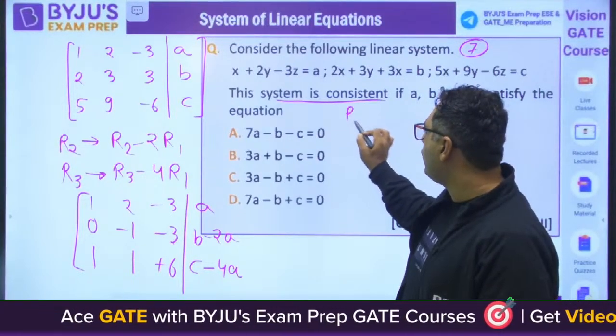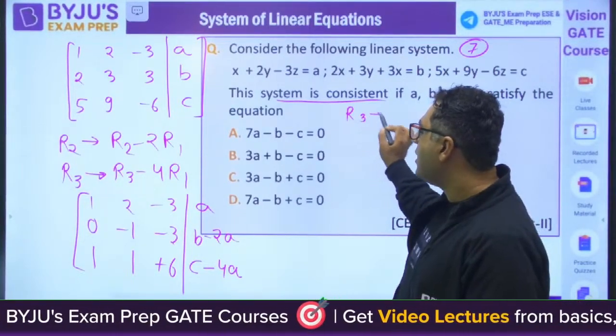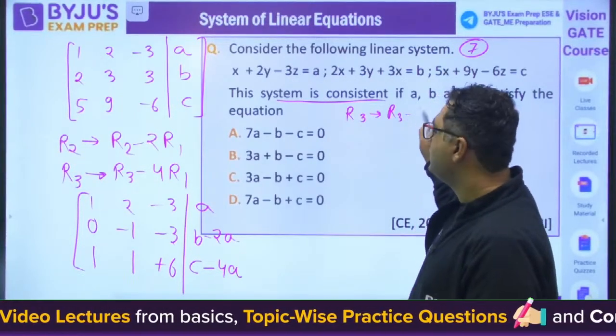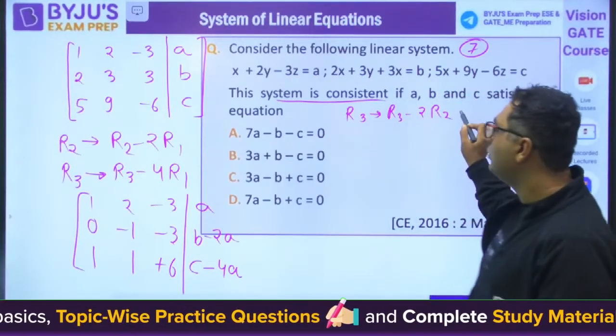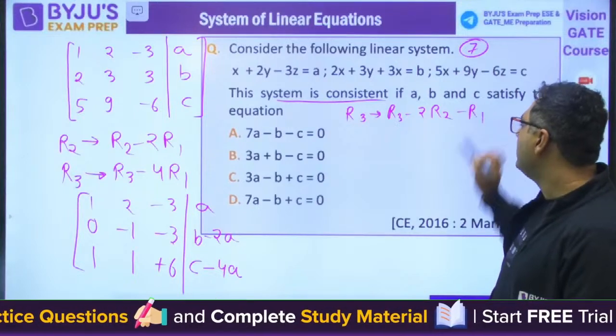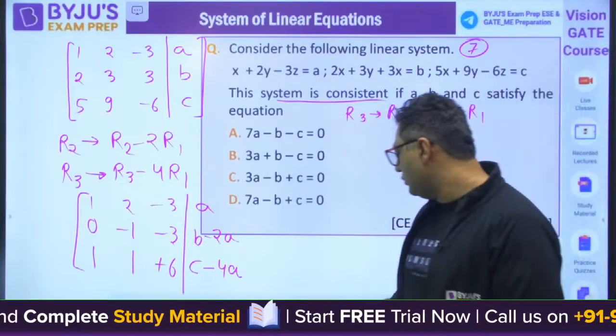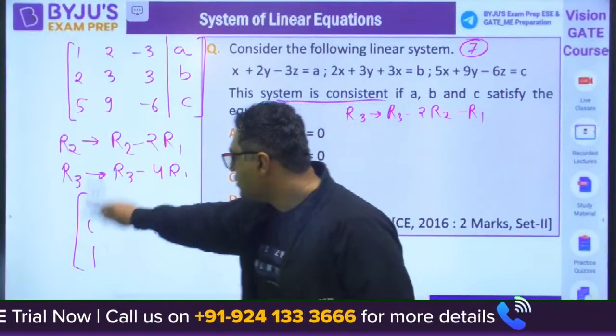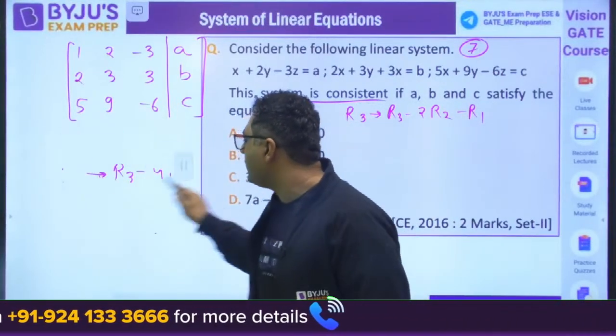You can also go for R3: R3 is R3 minus 2R2 minus R1. That could give you the better result, and it will come in the first or second attempt. So we are going for that operation. That will be better.